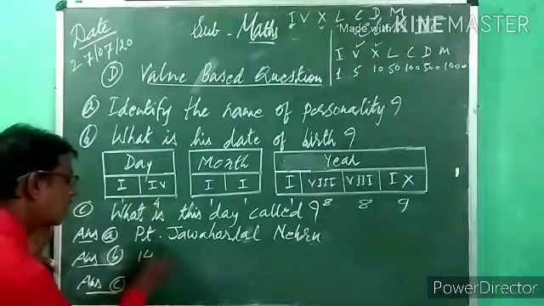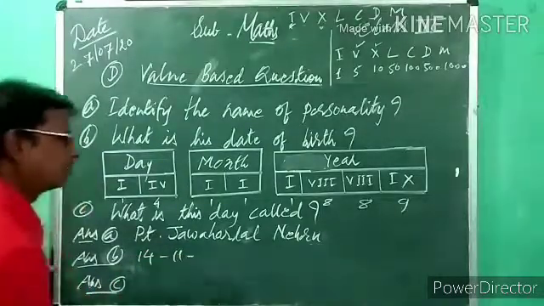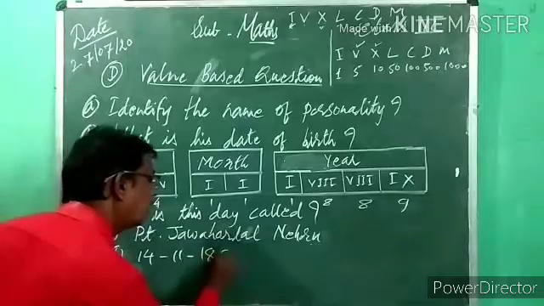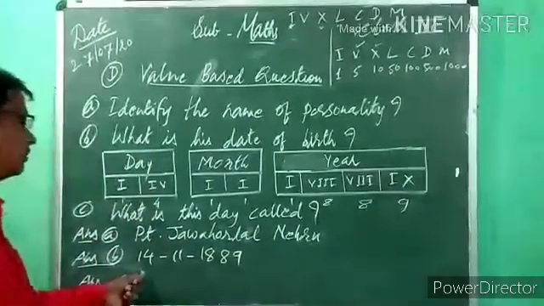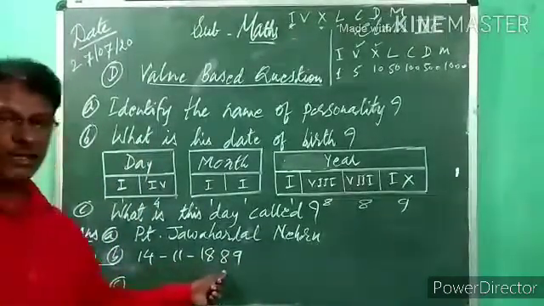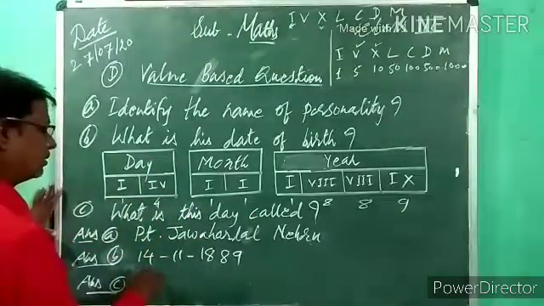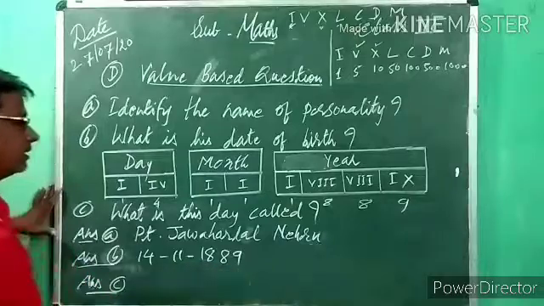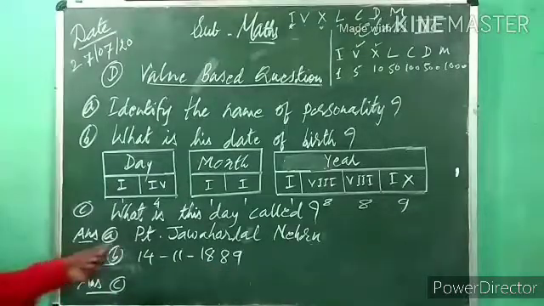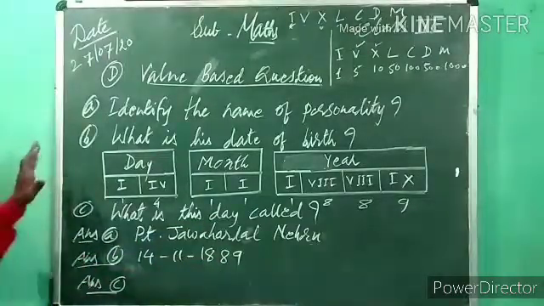14, 11, 1889. 14th November 1889. Understood? And last one, what is this day called?